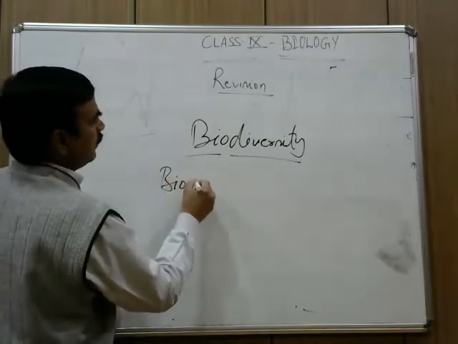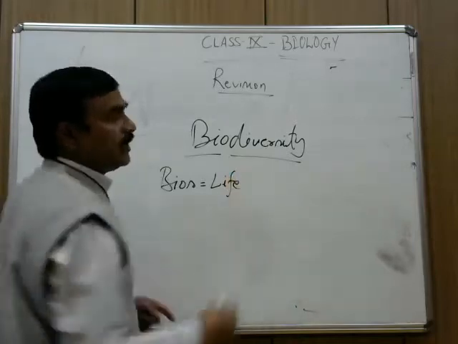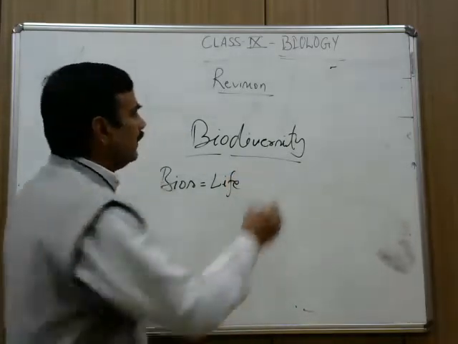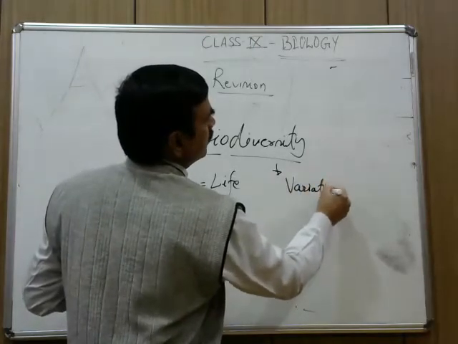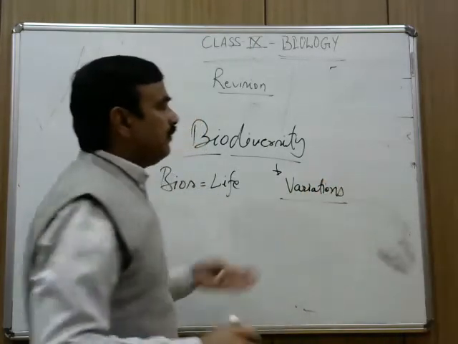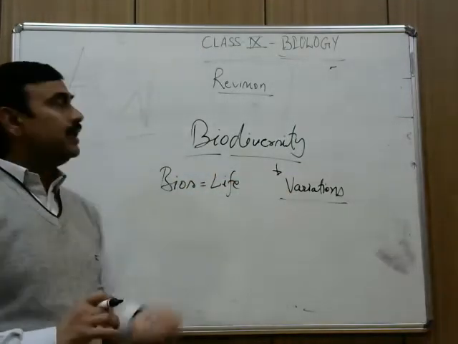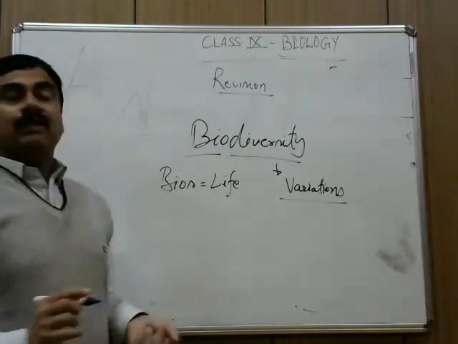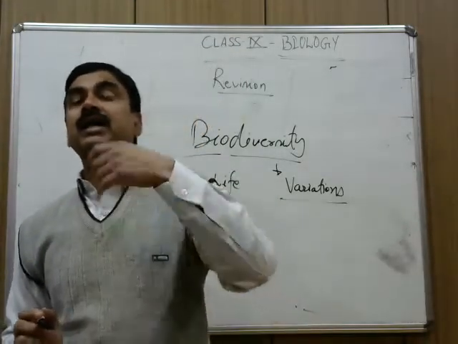Bios means life, whether it is plant life or animal life, and diversity means variations, different varieties of plants and animals. In biodiversity, we study different varieties of plants and animals.